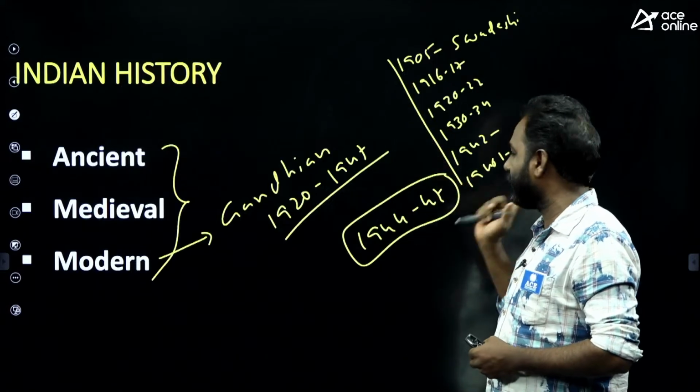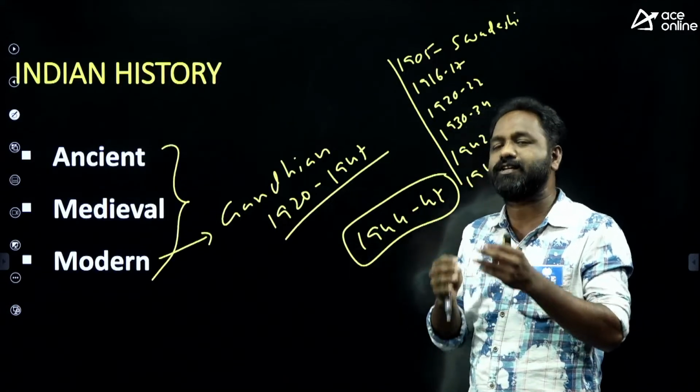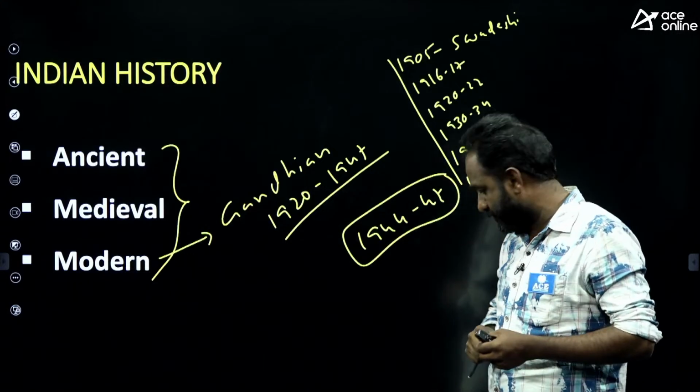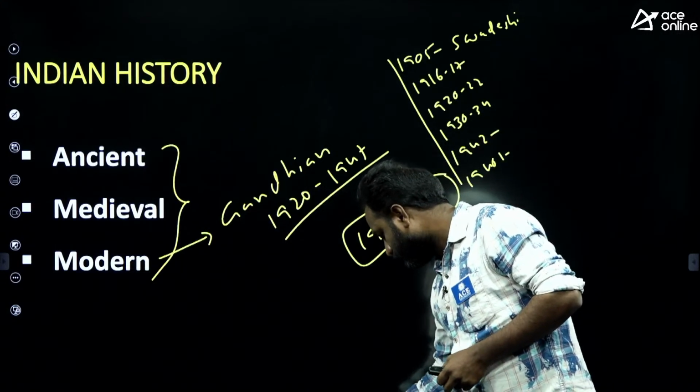From 1900 to 1947, what are the important incidents that happened? Please go through this. You'll get one question at any cost. Is it clear to you?